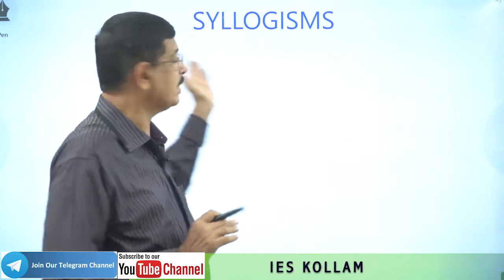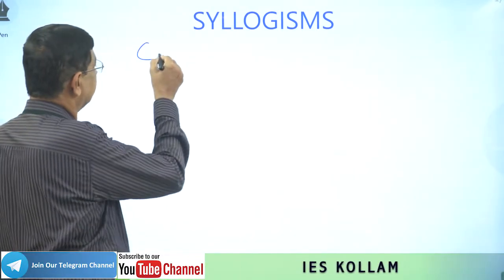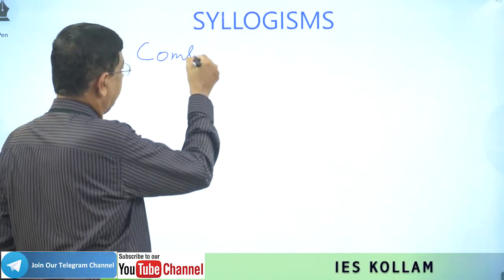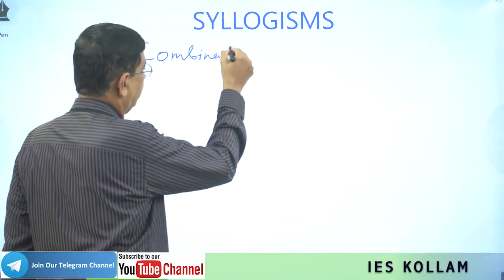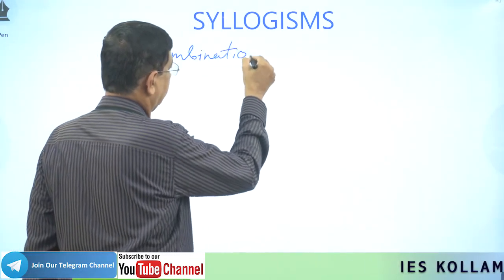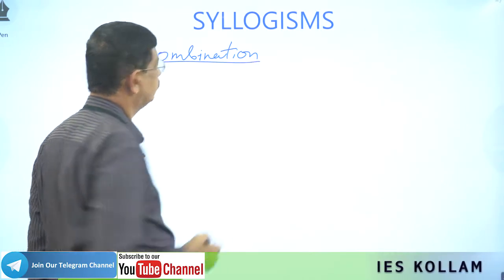Dear friends, we have already taken the first part of syllogisms, the conversion type. Next is combination.